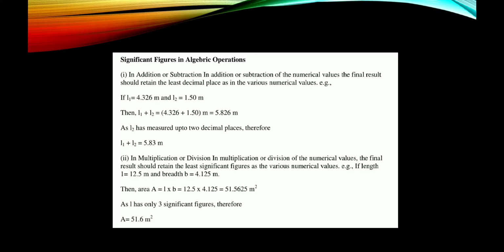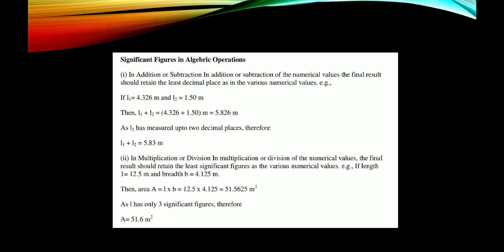Significant figures in algebraic operations. In addition or subtraction of numerical values, the final result should retain the least number of decimal places as in the various numerical values.